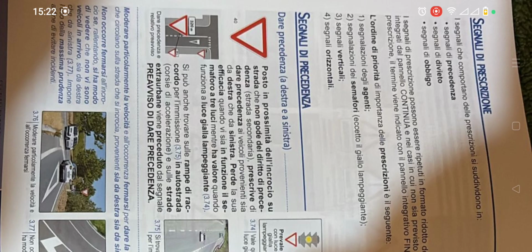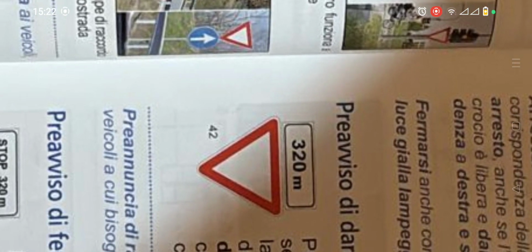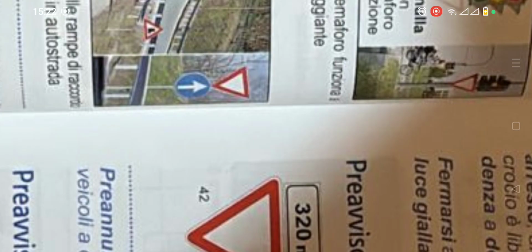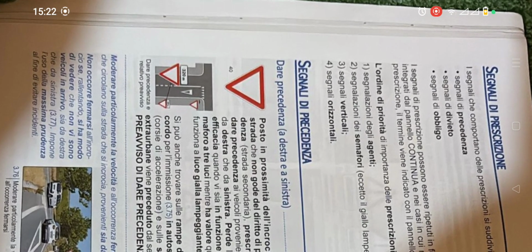Then segnale verticale, the vertical sign, the road sign, which is the normal sign that stands on the road, just like this one that you are seeing here. Then segnale orizzontale, the horizontal sign, which is the continuous line in the middle, the discontinuous line, or the side lines. All these are the signs of the road, and we will take them one after another.